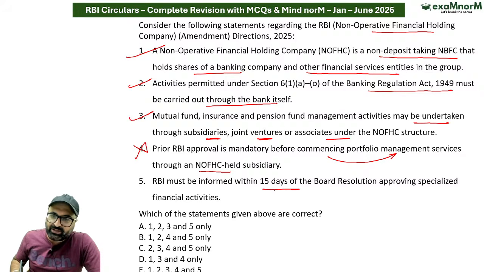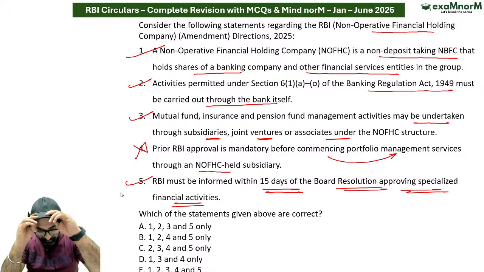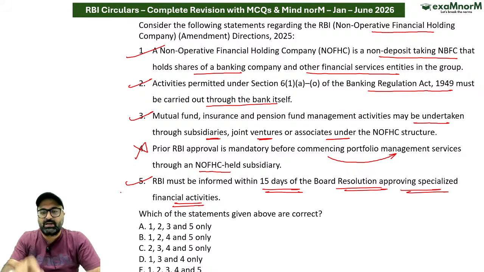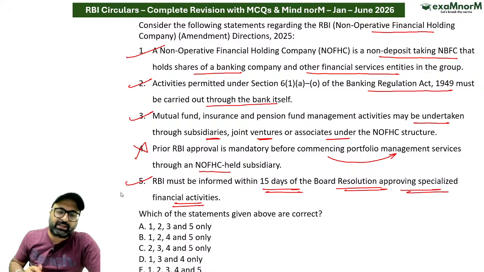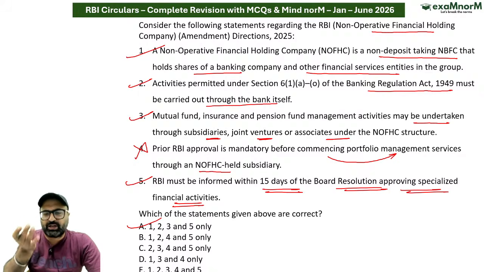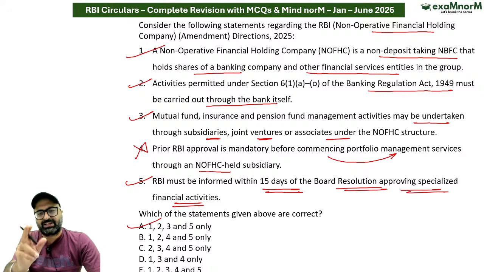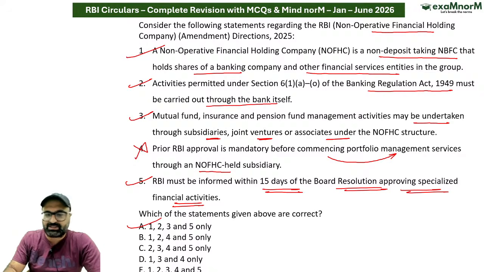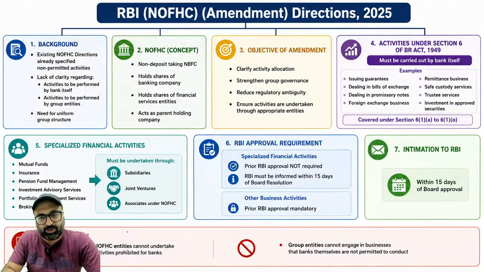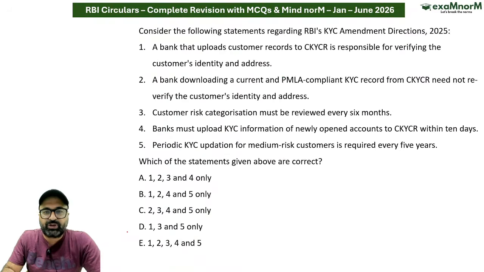RBI must be informed within 15 days of the board resolution approving specialized financial activities, ये बिल्कुल सही है सर। RBI को inform करना होगा after board has given the approval कि भैया आप अगर कोई specialized financial activity जो आपको allow की गई है, जैसे कि pension, mutual fund, insurance, investment advisory, portfolio management या broking, अगर आप वो कर रहे हैं तो 15 दिन के अंदर आप inform कर दो to RBI. That is correct. So answer to this particular question, A option is absolutely correct. Moving on to the next one.